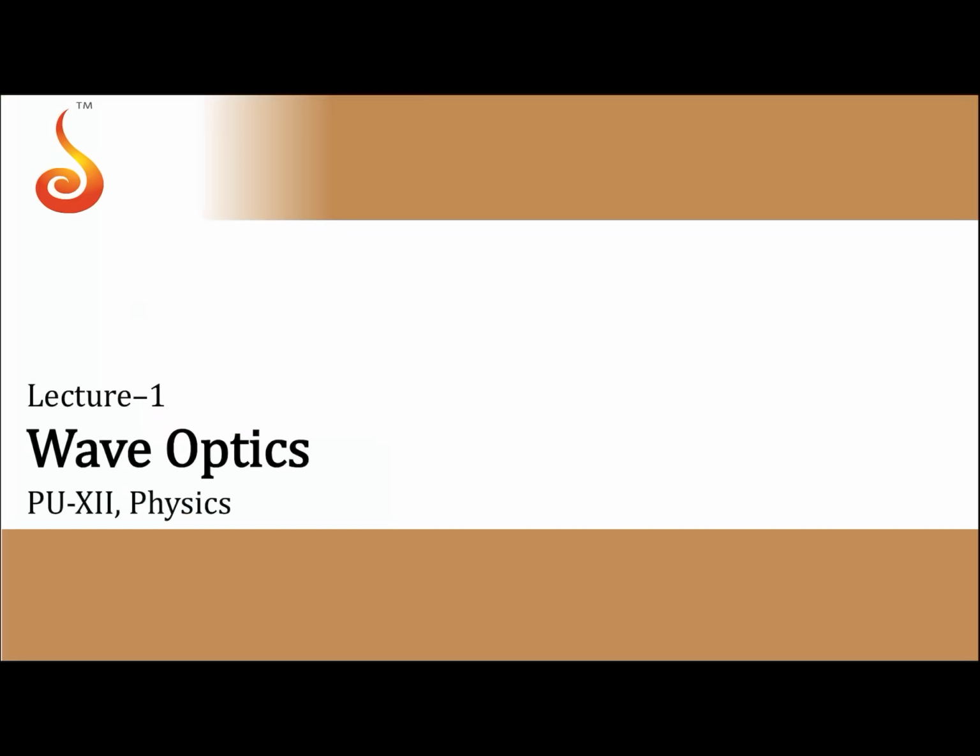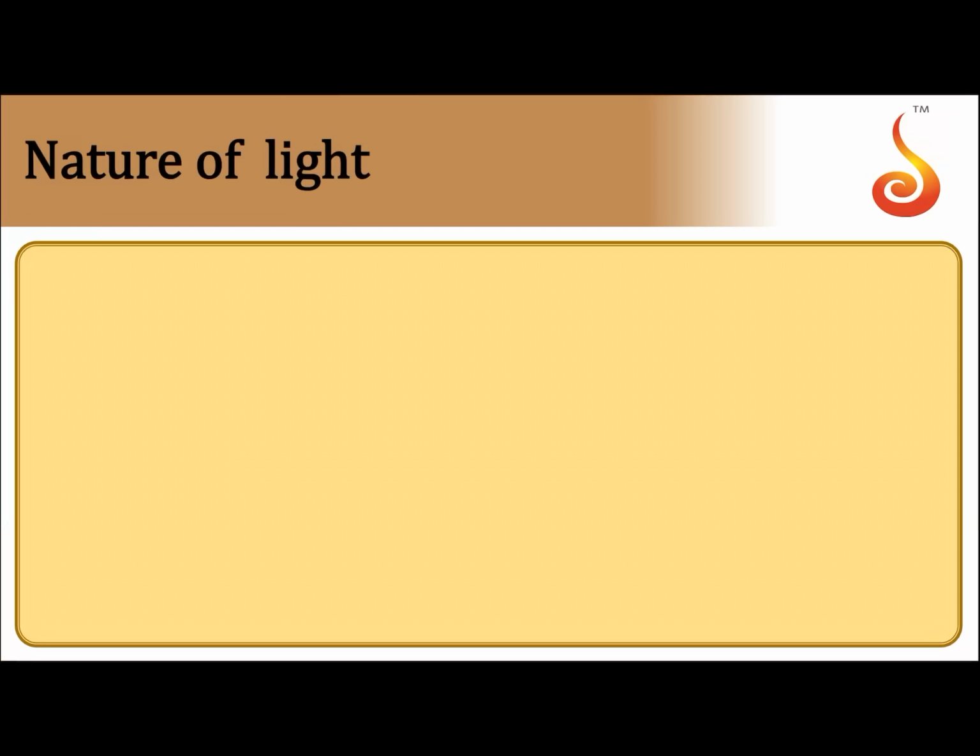So, wave optics deals with the nature of light, whereas in case of ray optics we considered what light does rather than what light is. But in this chapter we will address the question, what is light?